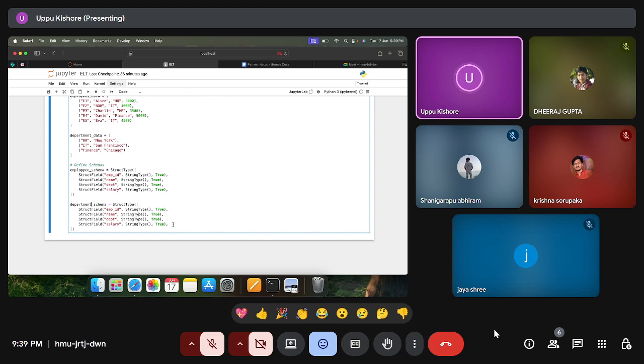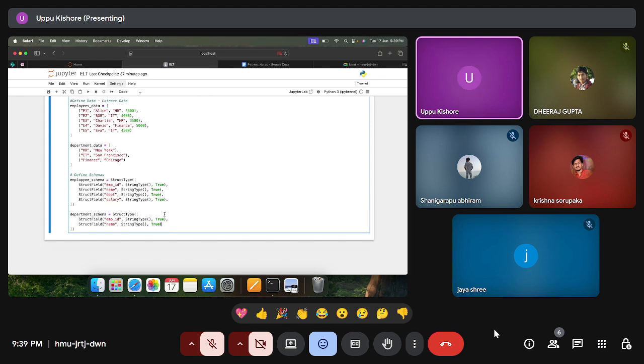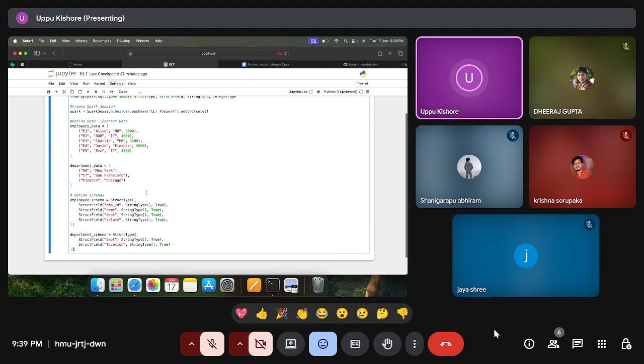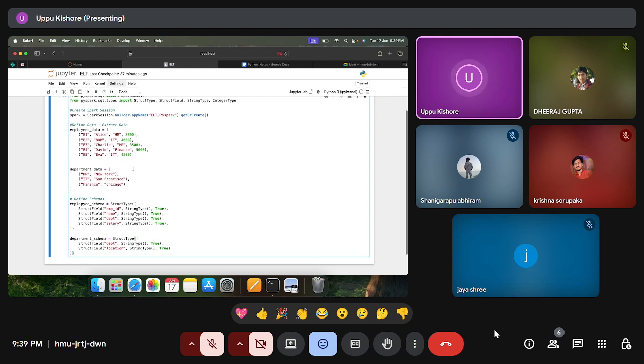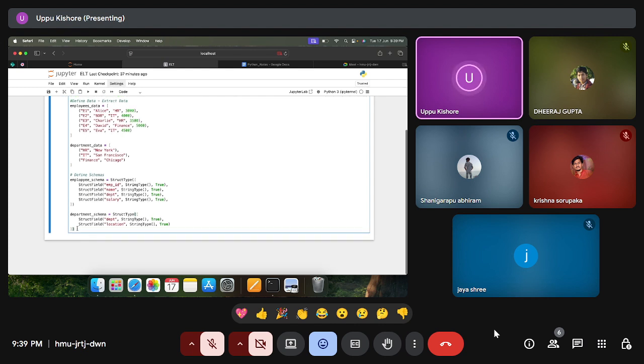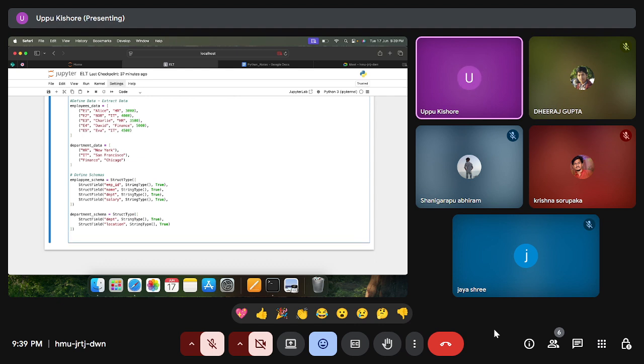In departments we have 2 records, right? Only 2 columns. The first one will be department. The second one will be location. Okay. So here we have extracted the data, and we have defined the schemas for both the data, including employees and department. Next.